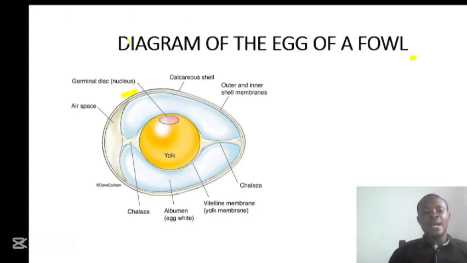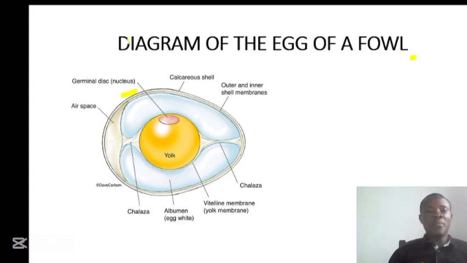On this slide, we have a diagram of an egg of a fowl, so you can pause also and learn how to label it correctly. In here, we have the outermost calcareous shell. It is there for two things. One, it is there for protection. Two, it allows exchange of gases. Just below the calcareous shell, we have the shell membrane.